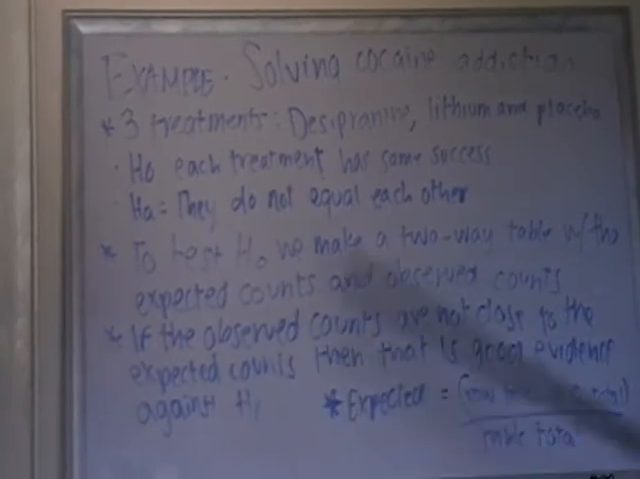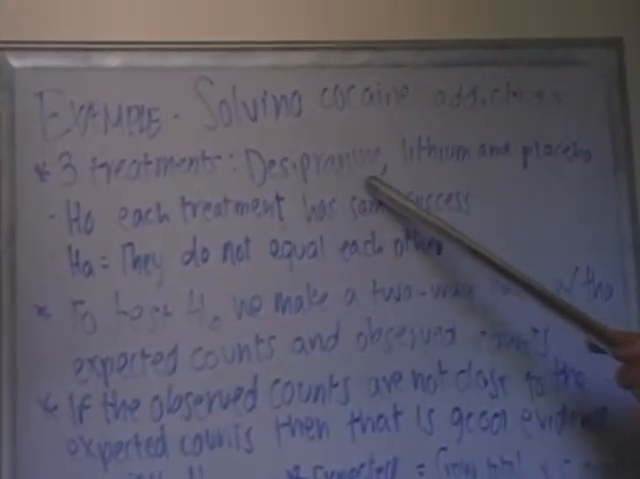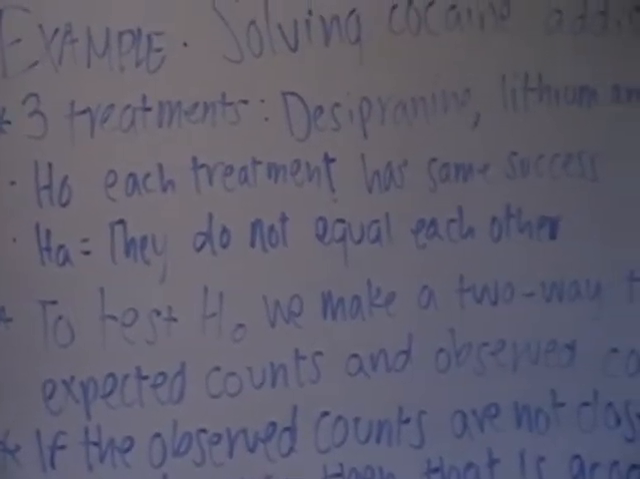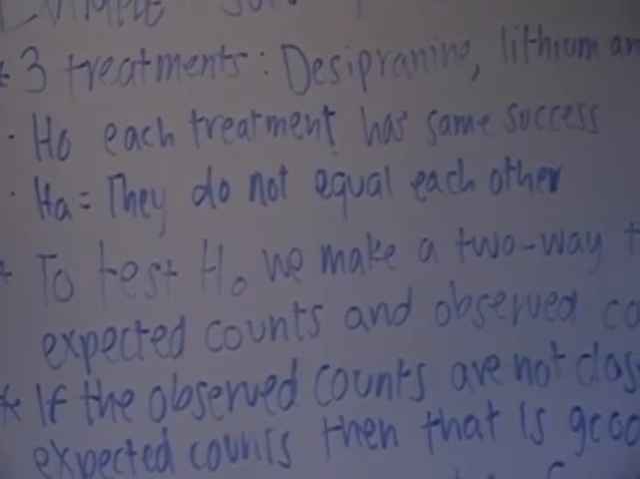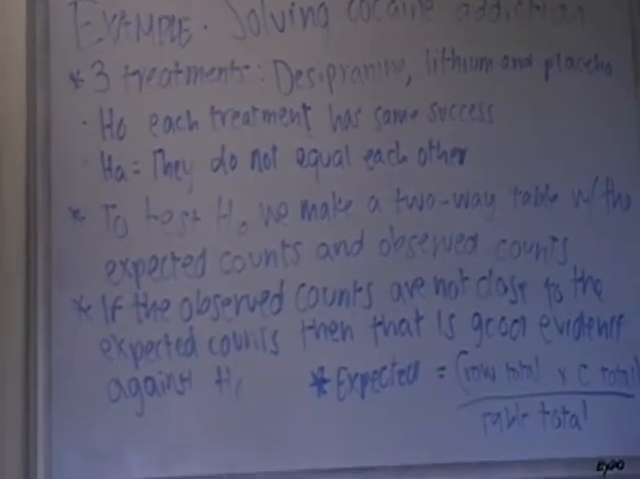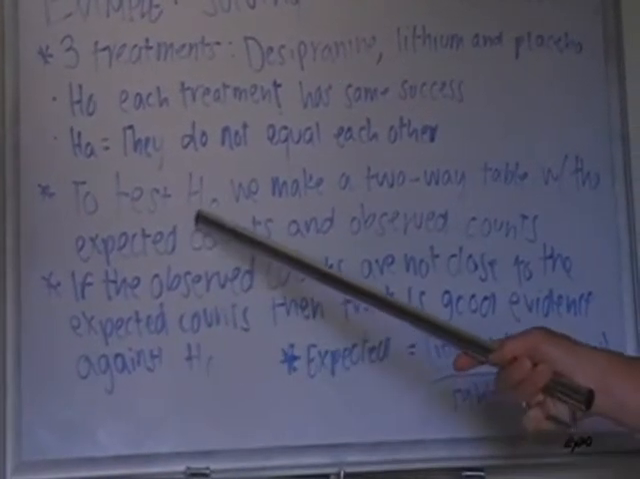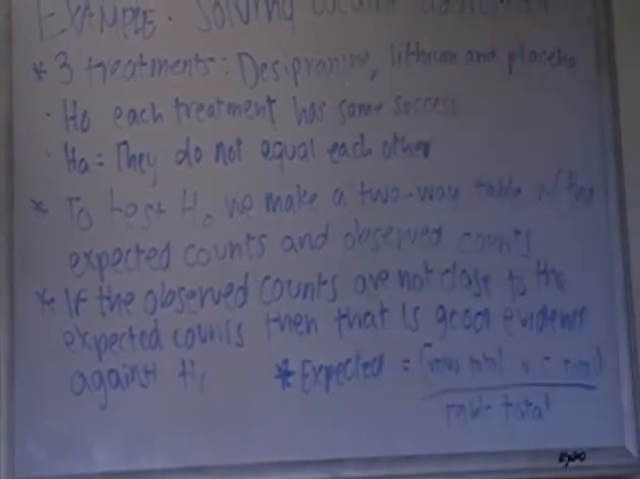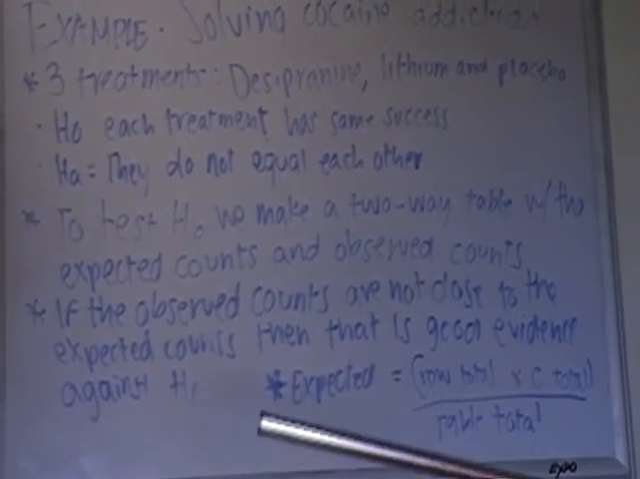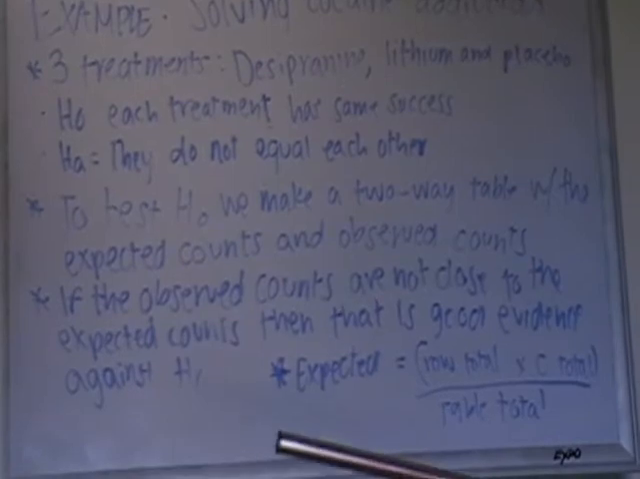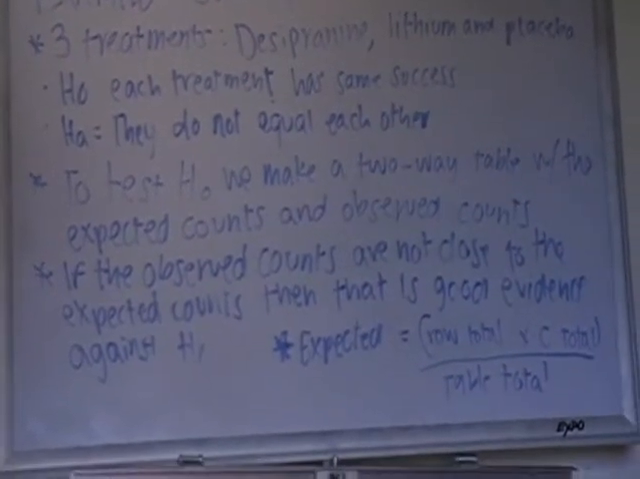Our example for a two-way table is solving cocaine addiction. We have 3 treatments for solving the cocaine addiction: desipramine, lithium, and the placebo treatment. Our null hypothesis is that each of these treatments will have the same success of solving cocaine addiction, and our alternative hypothesis is that the treatments will not have the same success. So, to test our null hypothesis, we make a two-way table with the expected counts and the observed counts. If the observed counts are not close to the expected counts, then that is good evidence against the null hypothesis.